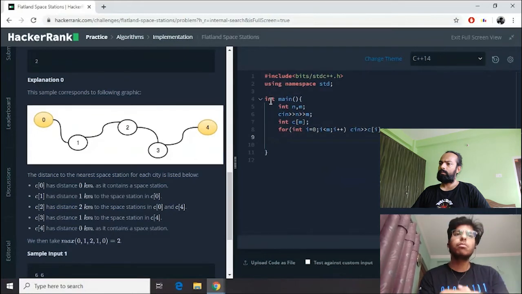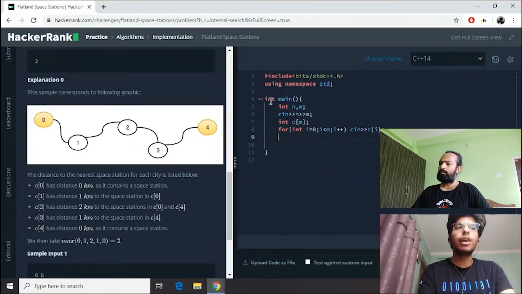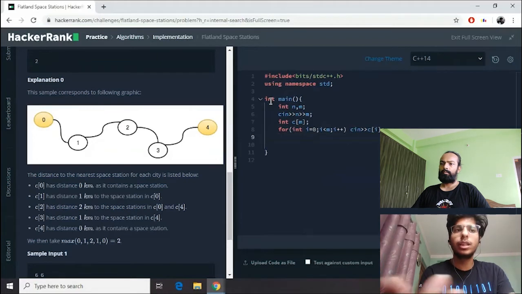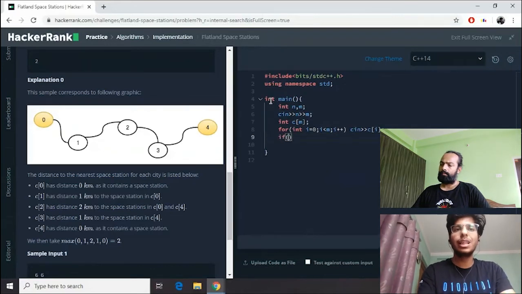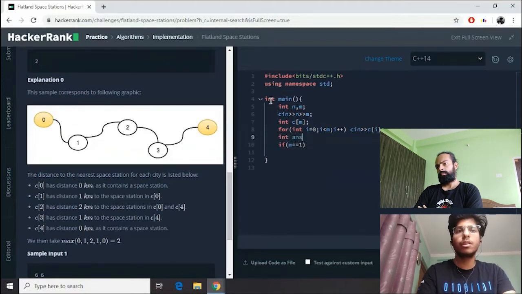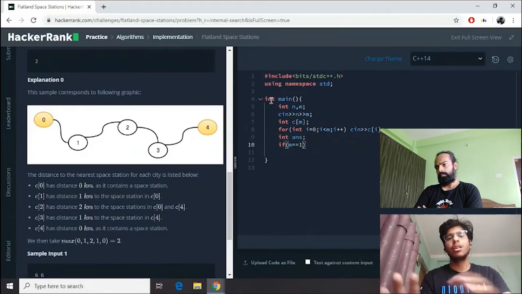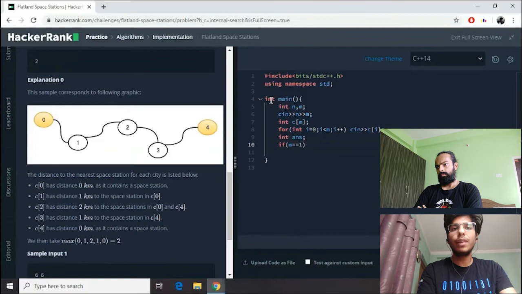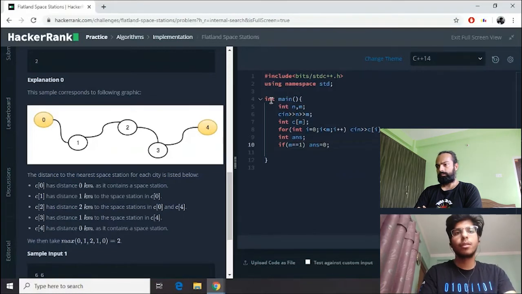Okay, so in this question, we'll have some cases. Let's say we have only one city, so obviously we will have only one space station. So in the first case, I would like to say if m is equal to 1. Before this, let's declare a variable called ans. It will be easier to store our answer and then print at the end at once. If m is equal to 1, our answer will always be 0 for obvious reasons, and we need not go through the whole algorithm we're going to write, right?